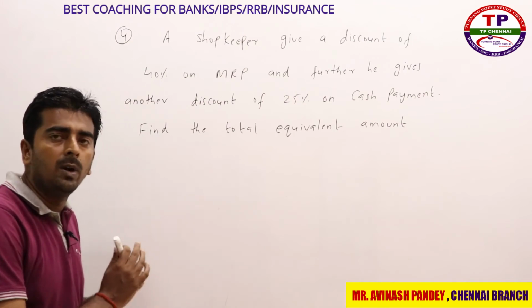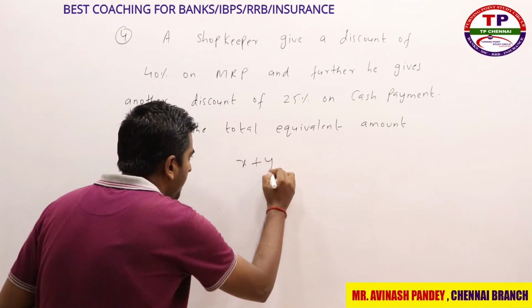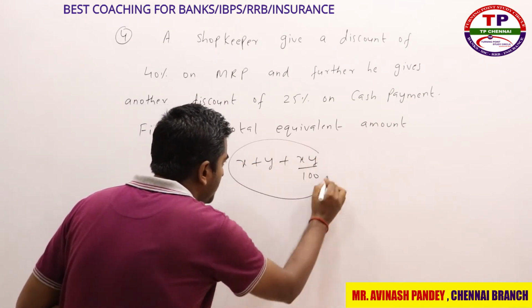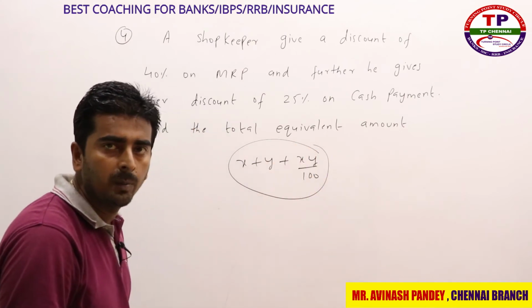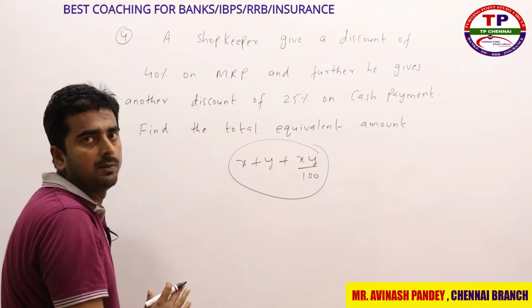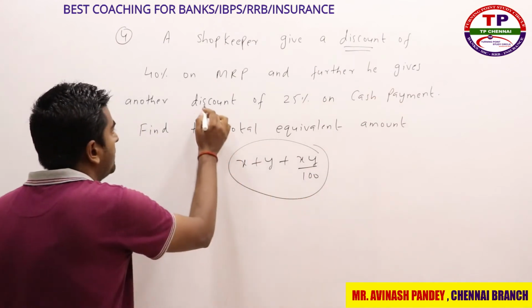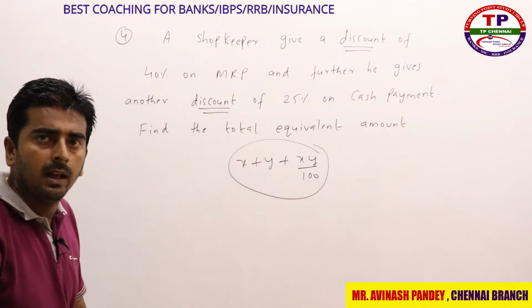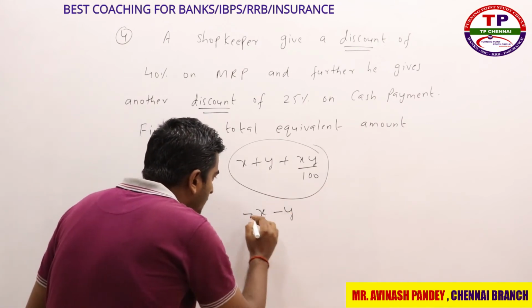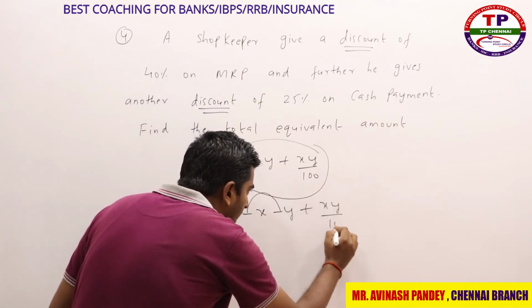Successive percentage change. What is the meaning of successive percentage change? It is nothing but x plus y plus xy divided by 100, right? Basics of percentage. X plus y plus xy by 100, where x and y is nothing but percentage value, whatever they have given you, right? But here they have used that word discount. So whenever discount word is there, how your formula will be? It is nothing but minus x minus y. So what is minus into minus? Plus xy divided by 100, right?